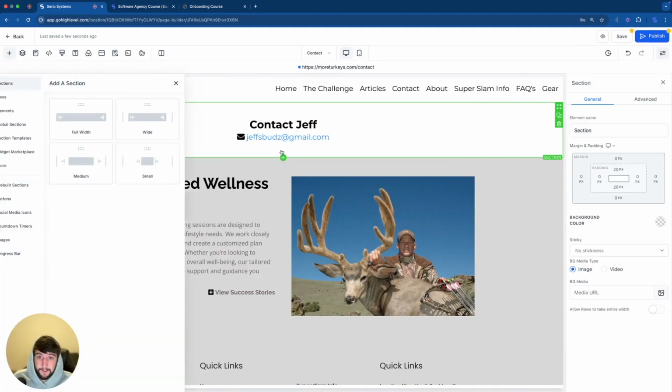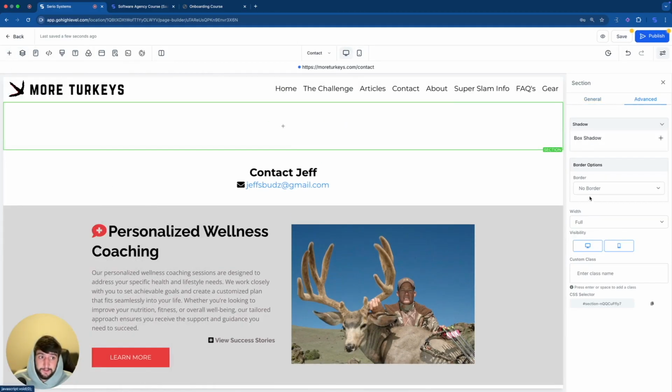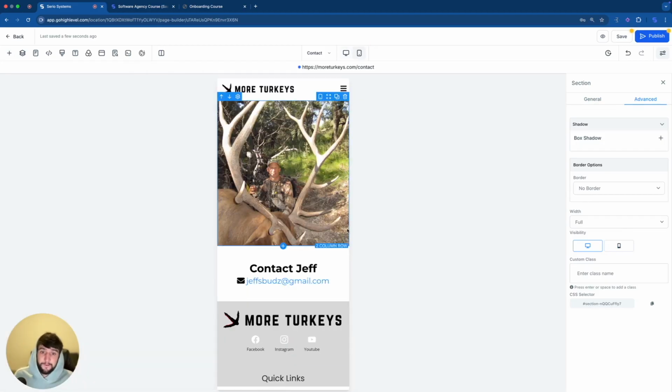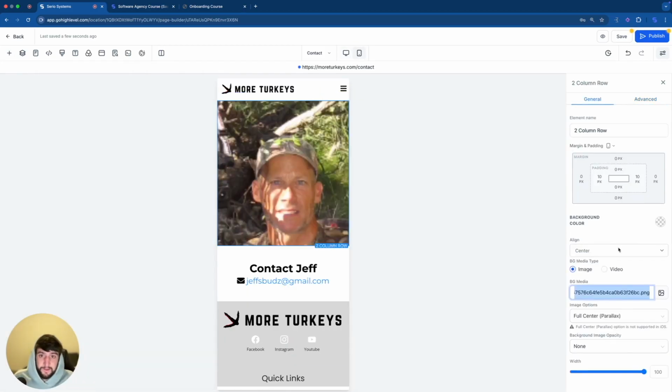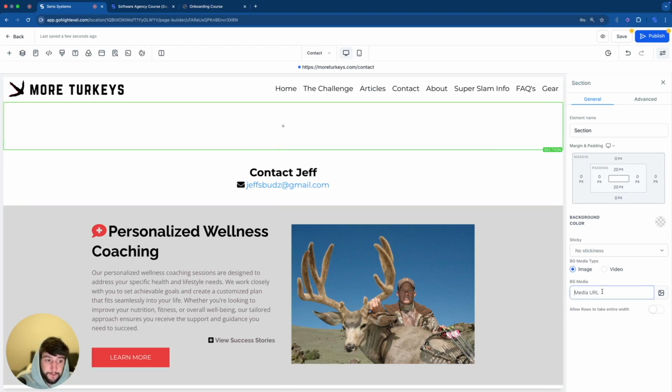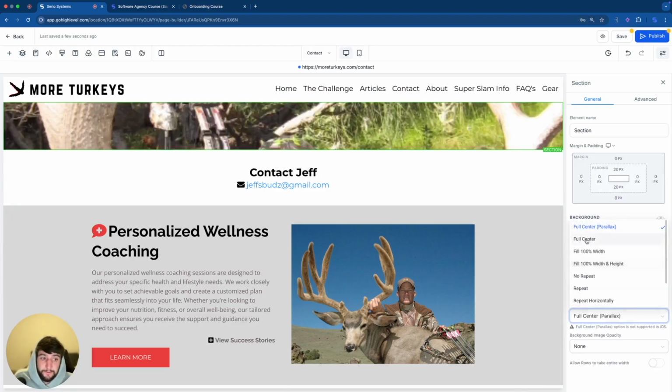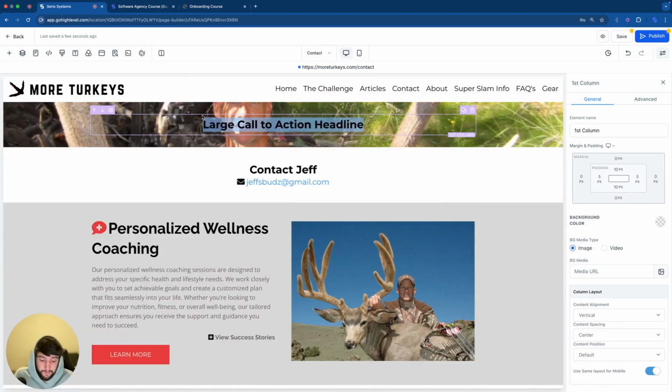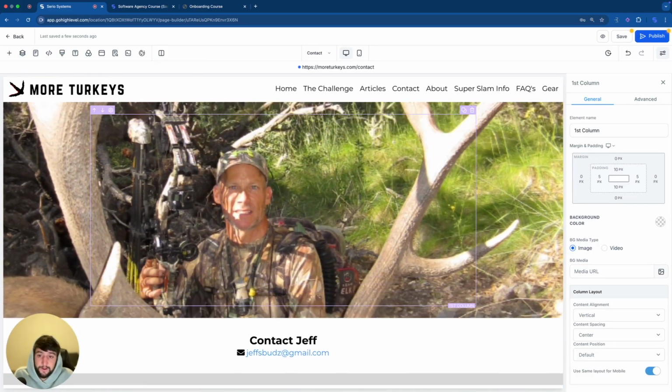We've got to get rid of this section. Click on plus, add the full width, go to advanced, click off for mobile, go back to mobile, and I want to grab this photo right here. So let's take it, copy it, go back to desktop and put the photo in. Change that from full center parallax to full center, add a column, add an element. We would ultimately make this much larger, and I will change the dimensions to make sure that it fits better.